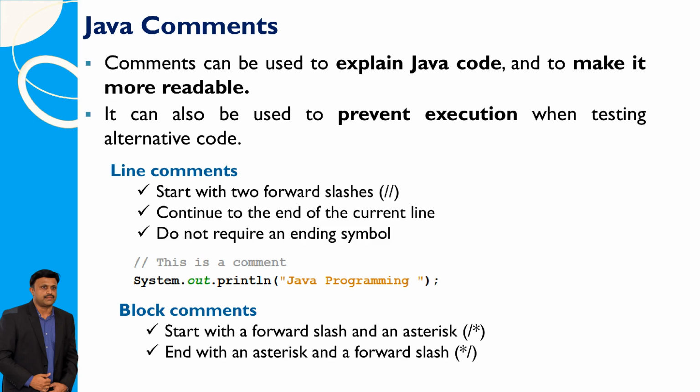In Java, comments are used to explain code, enhance readability, and can also disable sections of code during testing. There are two types: line comments, which start with a double slash and continue until the end of the line without needing an ending symbol, and block comments, which begin with slash asterisk and end with asterisk slash, allowing for comments across multiple lines.